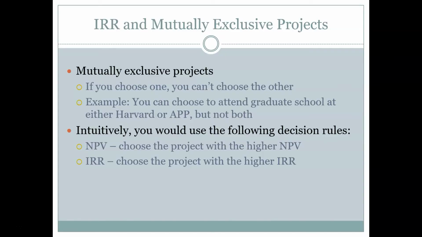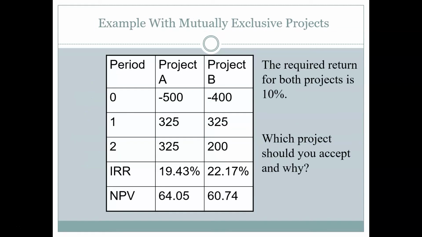Again, we can look at an example to see how this plays out. So here's our example. We can solve for these 2 values, and we did. We see that if we just look at the internal rates of return for these 2 projects, I would choose project B over project A. But if I look at the net present value for these 2 projects, I would choose A over B. And what we should rely on is the value that's being created. In other words, I'd rather take the $64.05 than the $60.74 because I get more present value from the project.